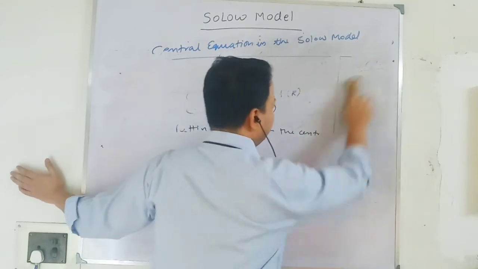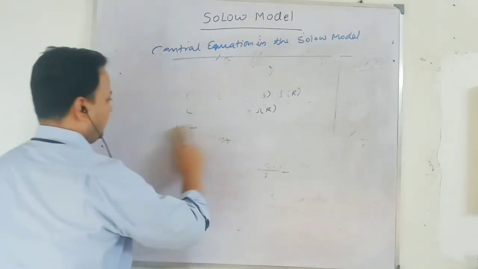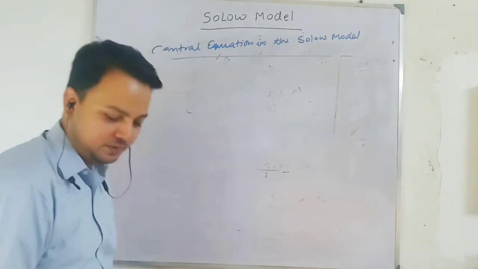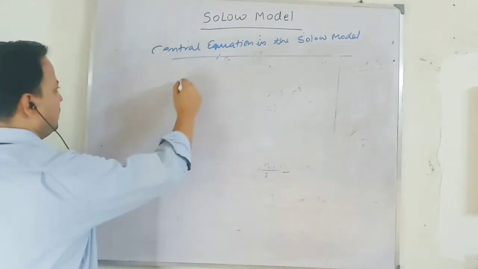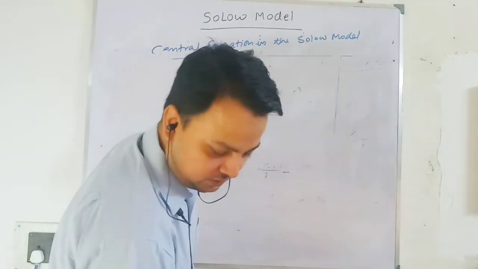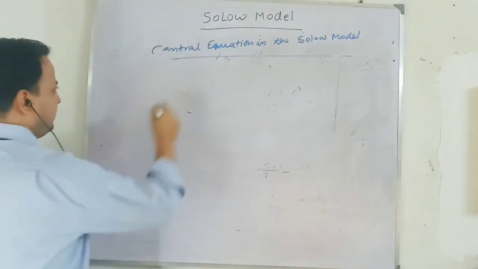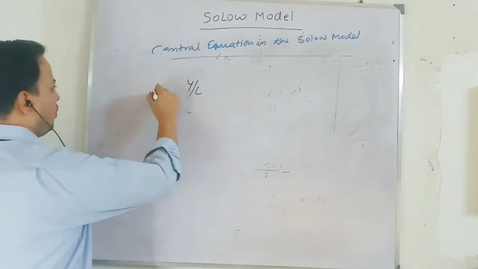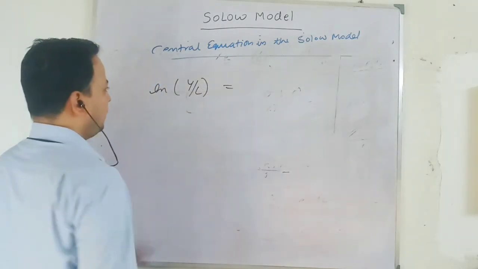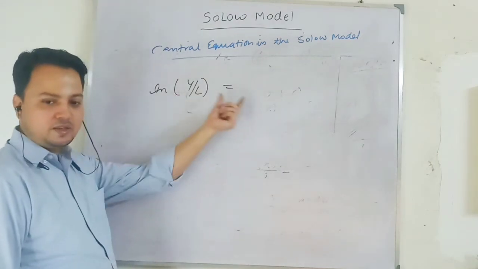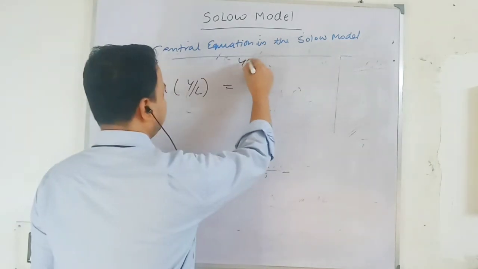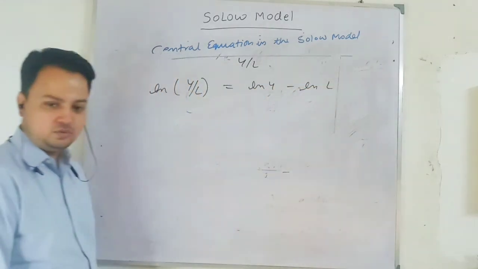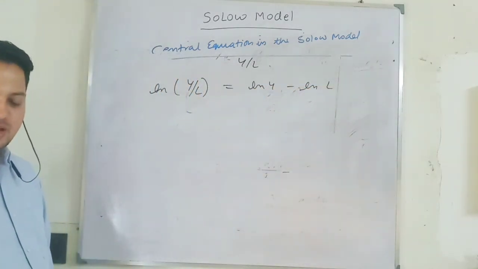Now, I am doing this for you in absolute terms also, so that you can understand what is actually happening. So output per worker, you know, is not growing at a steady state. Okay, I am taking the log of this output per worker. When you take a logarithm, what will you write? Log of y minus log of n. Yes or no? Everyone?